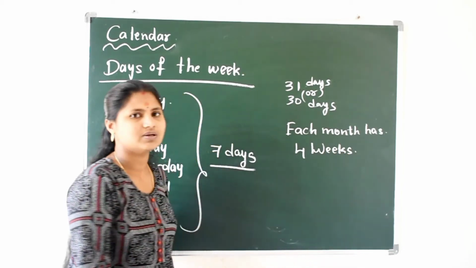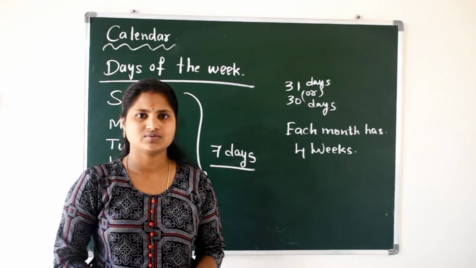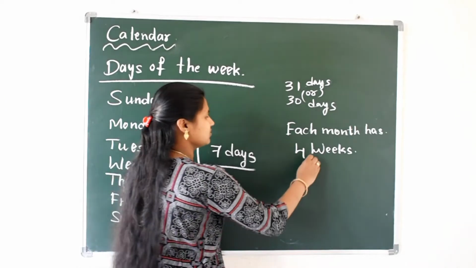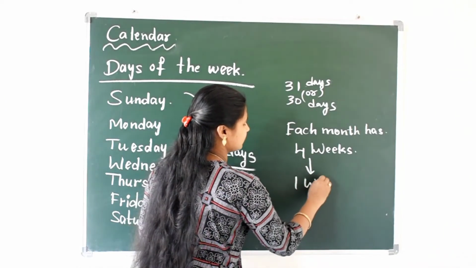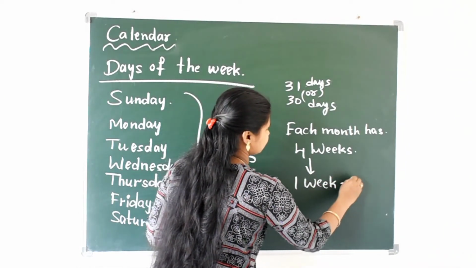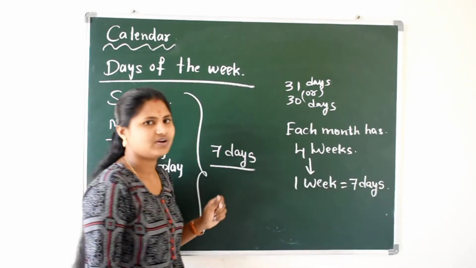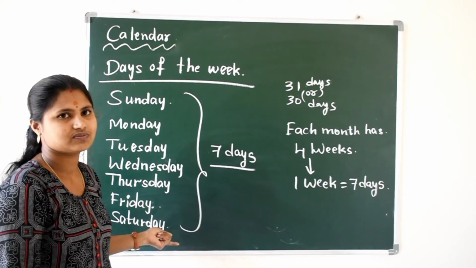So 1 week is equal to 7 days. 1 week is equal to 7 days. These are the 7 days.